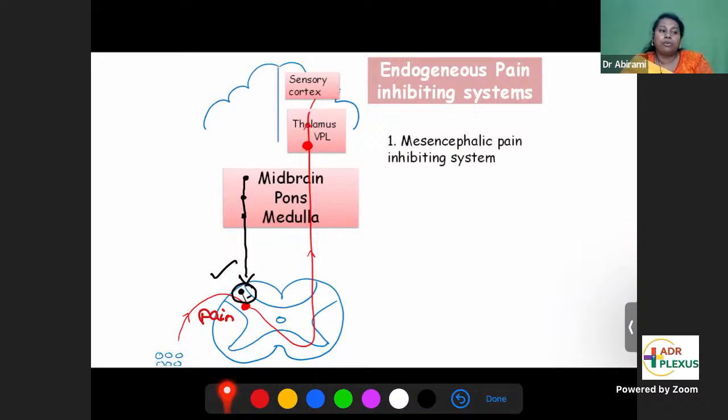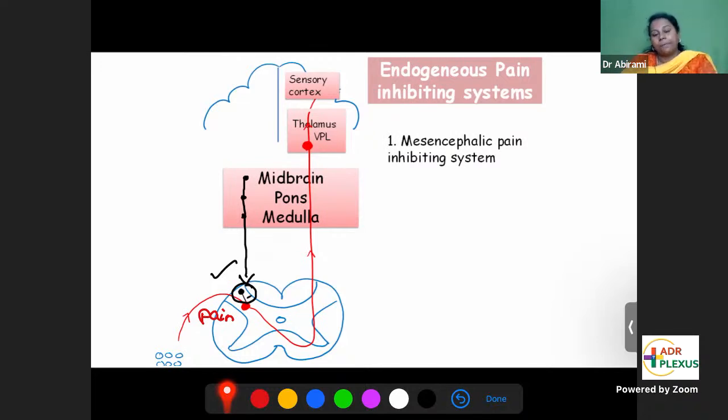The example for the mesencephalic pain inhibiting system is acupuncture. One technique is that they use small needles and keep pricking. When they prick the skin, they know which area to prick to activate this mesencephalic pain inhibiting system. When this is activated, your pain will come down. That forms the basis of acupuncture.